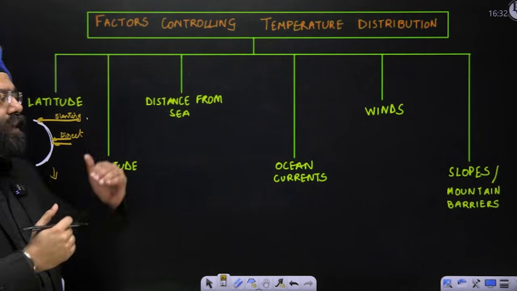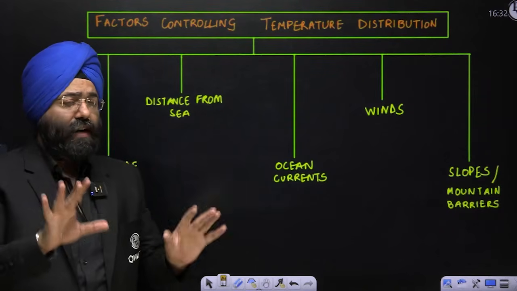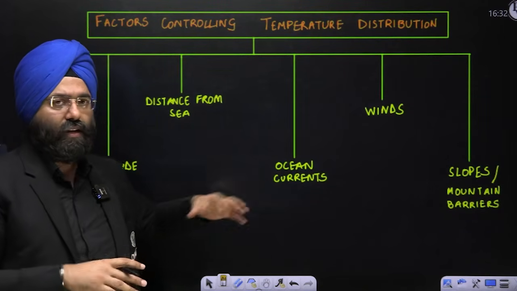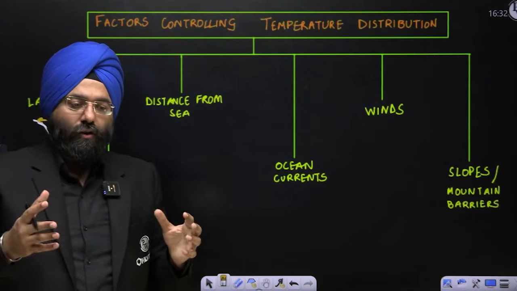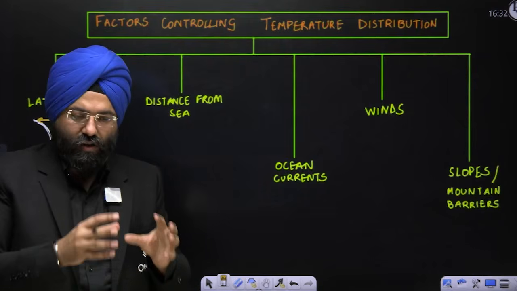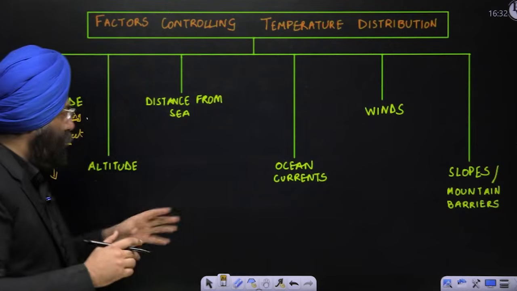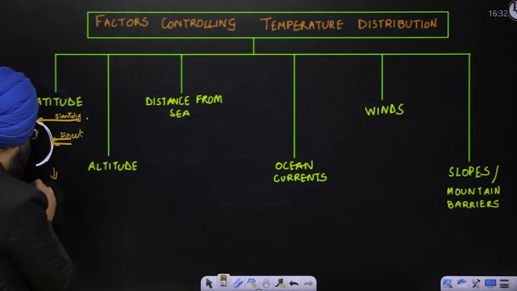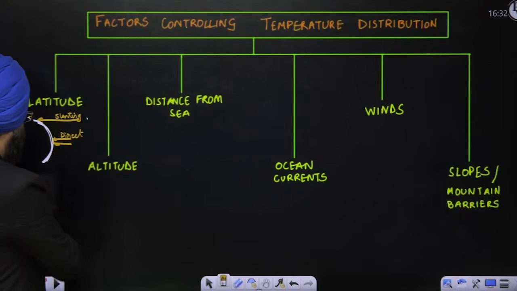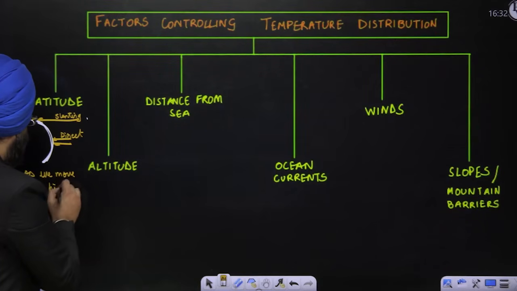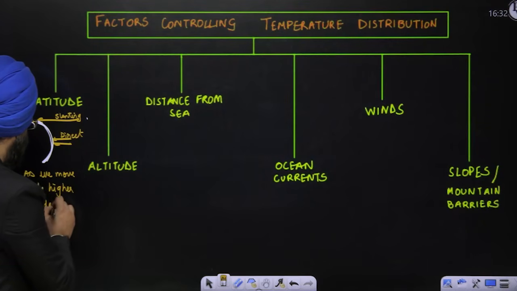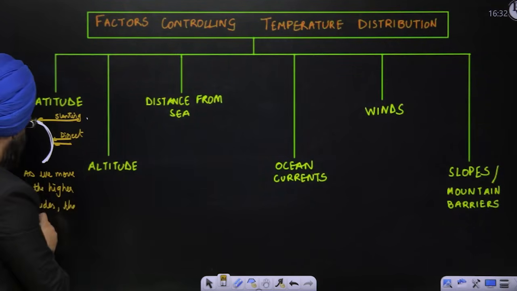That is why, as you move in the higher latitudes, keeping other factors constant, please remember, if you mix all of them, then the answer will not come. You have to keep other factors constant in order to study. Later on, when we analyze the condition of a region, then we take all the factors together. So under normal conditions, as we move to the higher latitudes, the temperature basically falls.